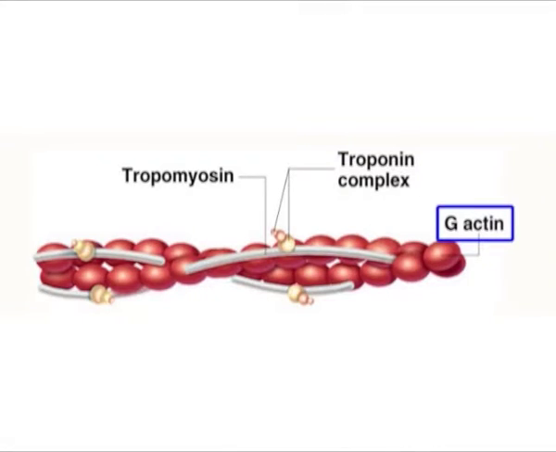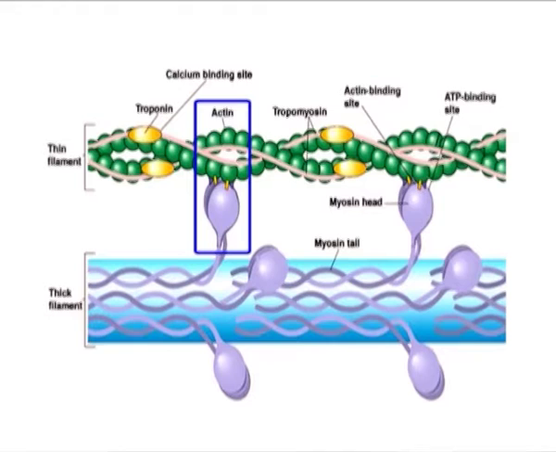Actin. Actin occurs in two physical forms, fibrous actin or F-actin, which is a polymer of globular actin or G-actin. Actomyosin. Actin and myosin combine together to form actomyosin. Mg2+ is required for the activity of ATPase, while Ca2+ is needed for the formation of this complex.